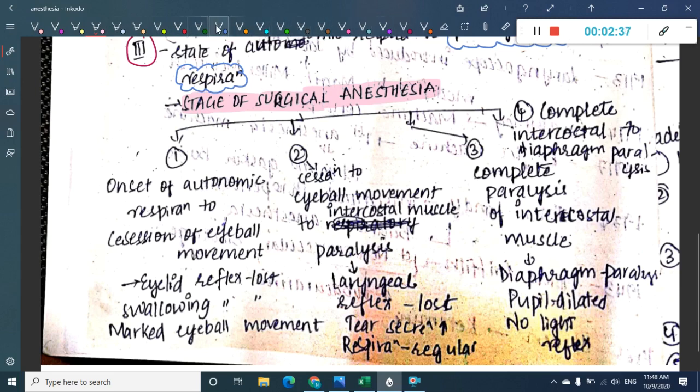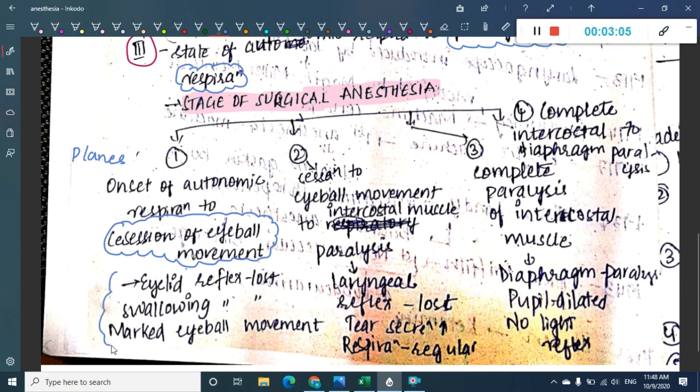This third stage is divided into four planes. In stage 3, plane 1 is from onset of autonomic respiration to cessation of eyeball movement. This is seen in the first plane of surgical anesthesia, stage 3 plane 1.